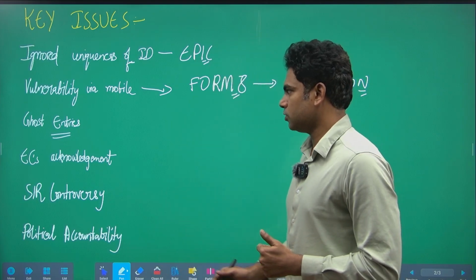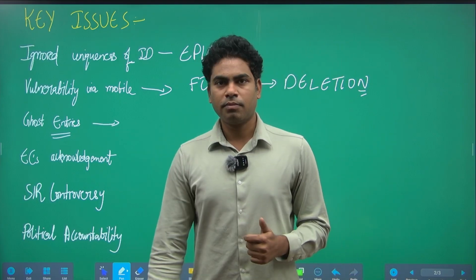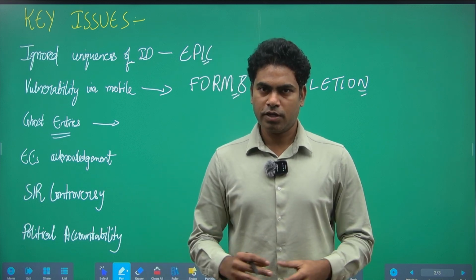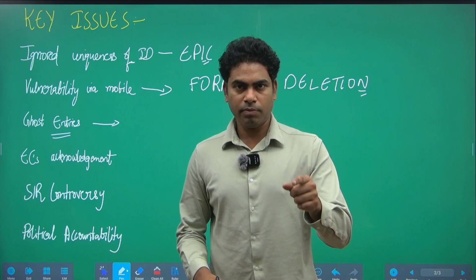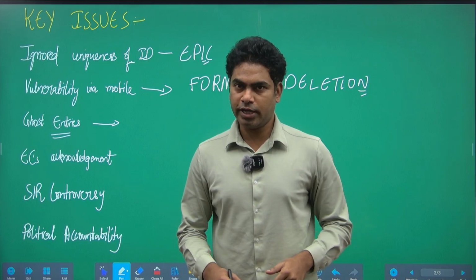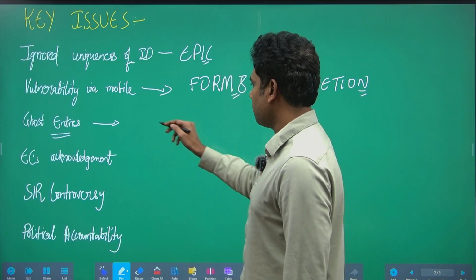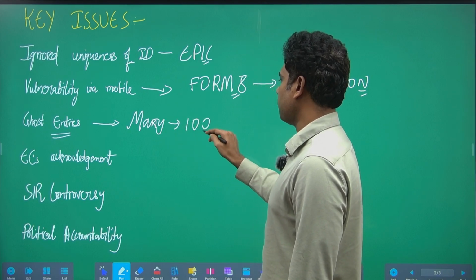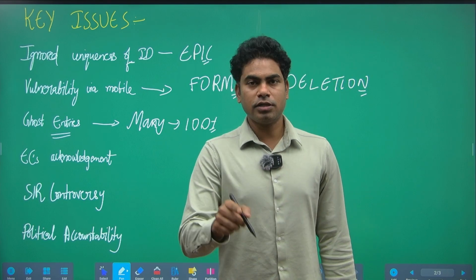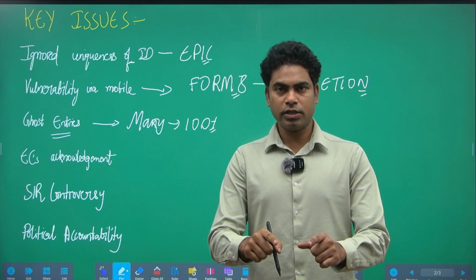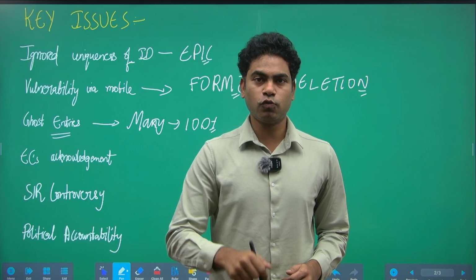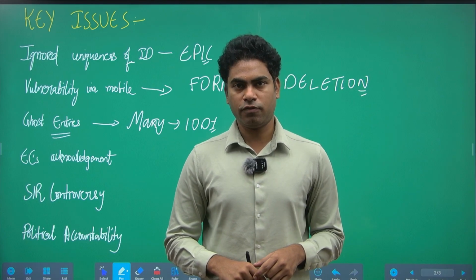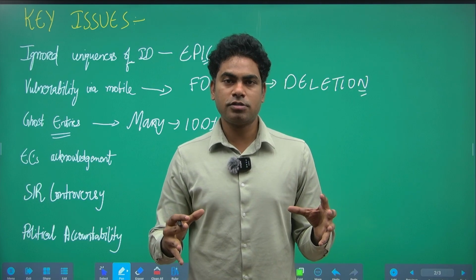The other important issue is the ghost entries. Many of the voters are registered in multiple constituencies, and also we are witnessing the same individual voting in multiple states, and certain houses have many votes. In certain cases, even 100 plus voters were registered in just one house. This clearly shows that there are duplicate voters, or nothing but ghost voters. Now, this has the tendency to change the electoral outcome itself. Now, this is a great flaw in the system.